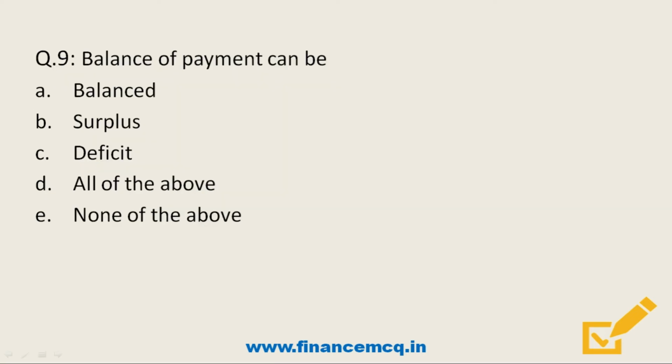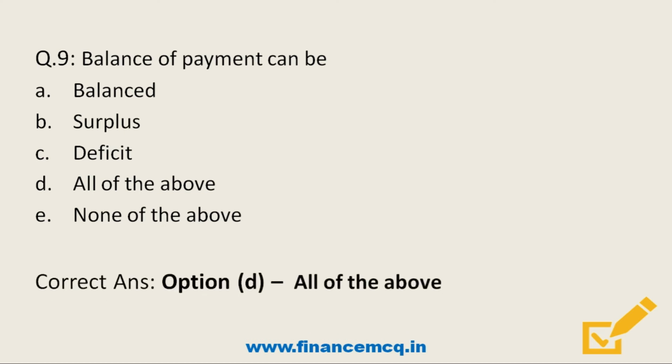Next question: balance of payment can be option A, balanced; option B, surplus; option C, deficit; option D, all of the above; and option E, none of the above. So friends, balance of payment can be any of the above, like it can be balanced or surplus or deficit. The correct answer is option D.